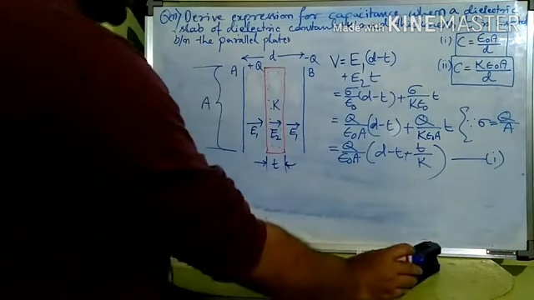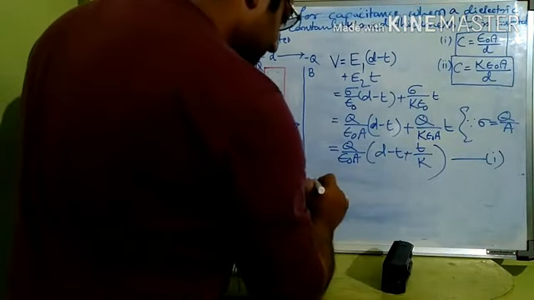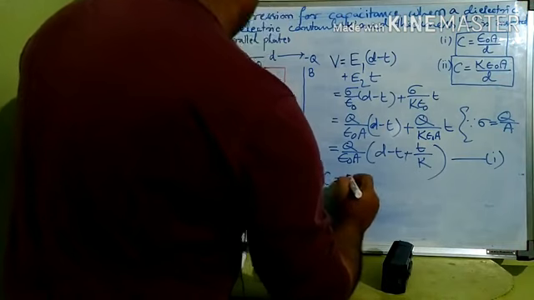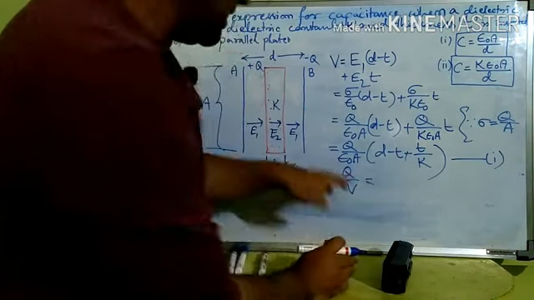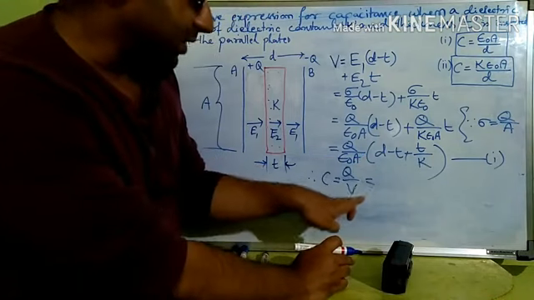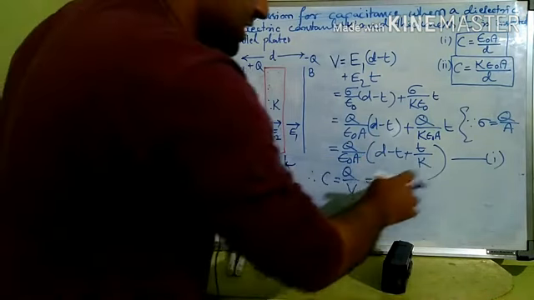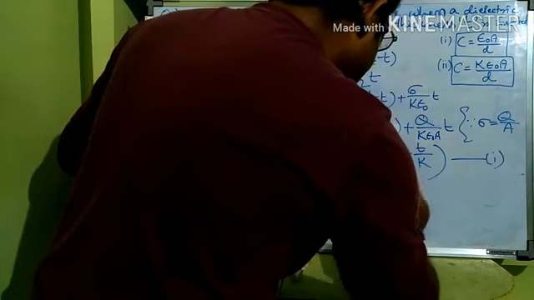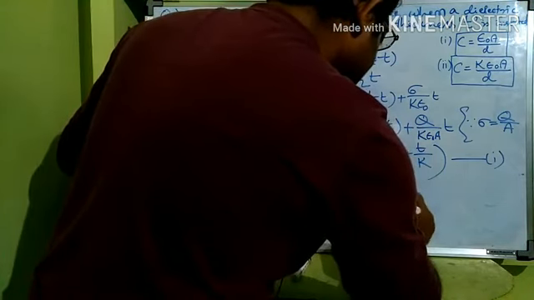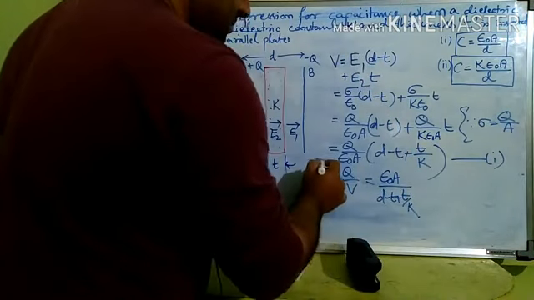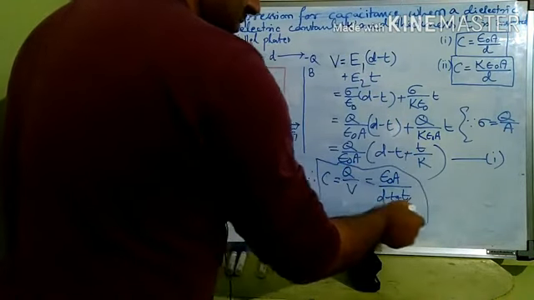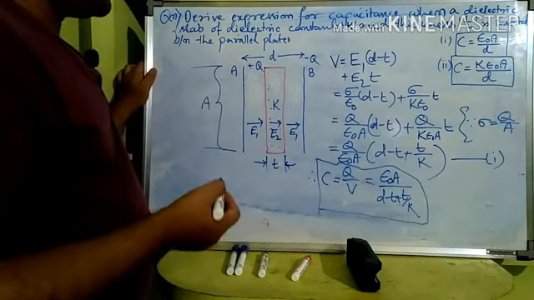Let's make this equation 1. But our intention is to find out the capacitance. C is equal to Q by V, we know. In V, we will put this value from equation 1. Q gets cancelled, epsilon naught will go off. So C is equal to epsilon naught A divided by (D minus t plus t by K). Is it clear to everybody?